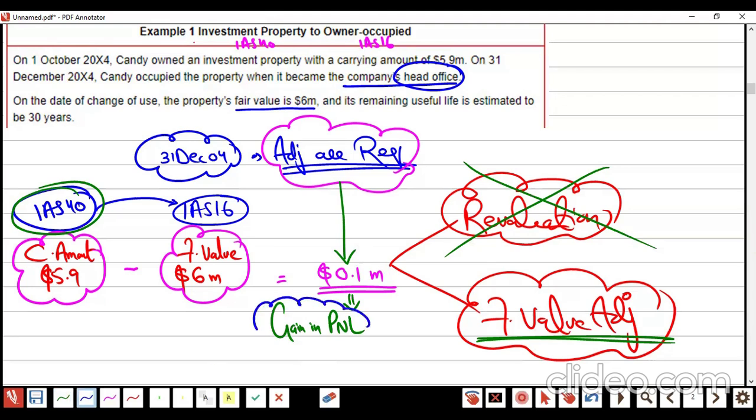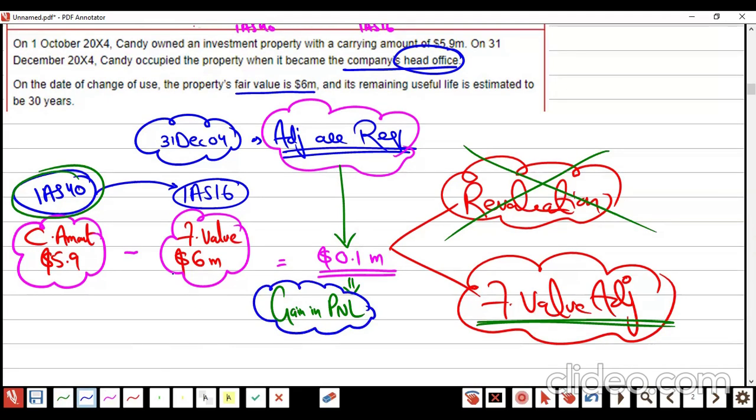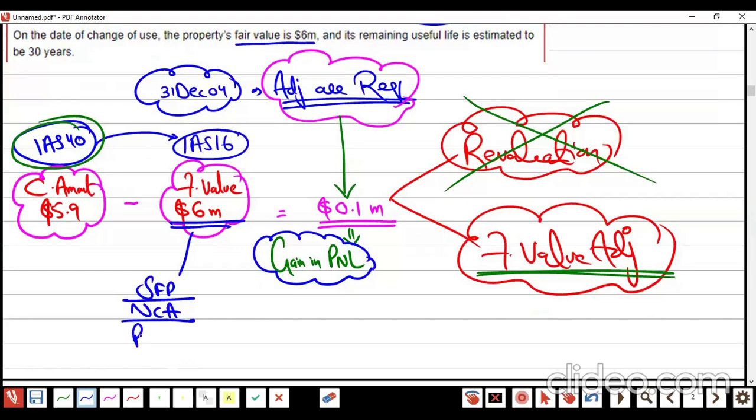Any doubts? No. And this property in the SFP is now a non-current asset, but not under the heading of investment property. This will be property, plant, and equipment. Am I right? Yeah.